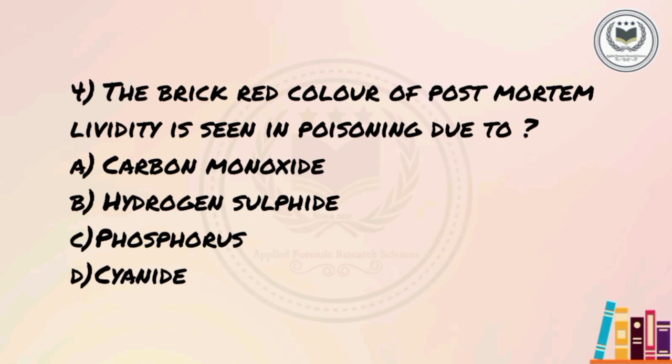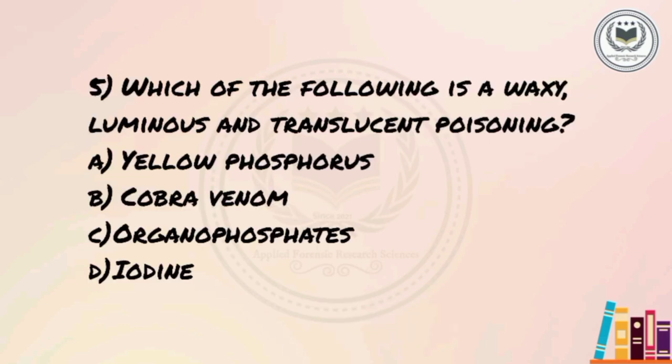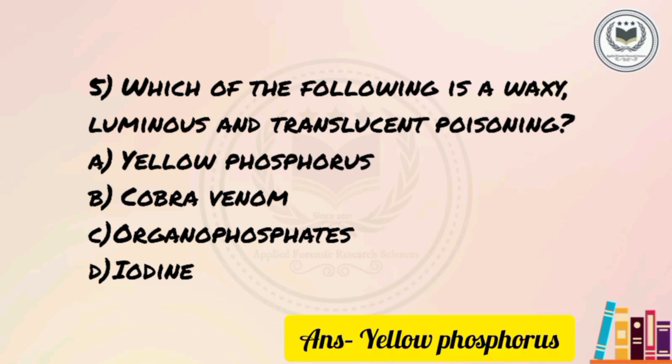2 hours. The next question is, the brick red color of post-mortem lividity is seen in poisoning due to A. Carbon monoxide, B. Hydrogen sulphide, C. Phosphorus, or D. Cyanide. The correct option is D. Cyanide. The next question is, which of the following is a waxy, luminous and translucent poison? A. Yellow phosphorus, B. Cobra venom, C. Organophosphates, or D. Iodine. The correct answer is A.